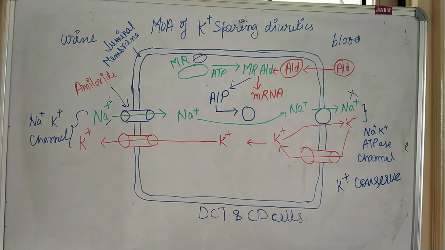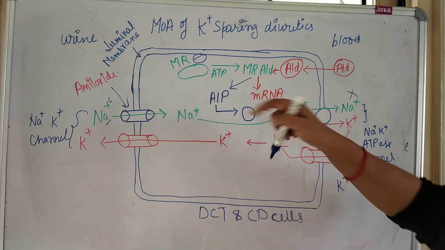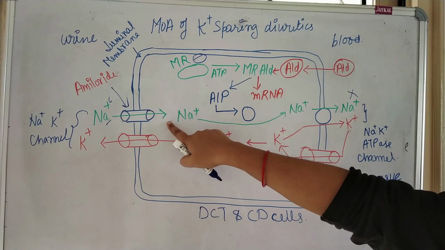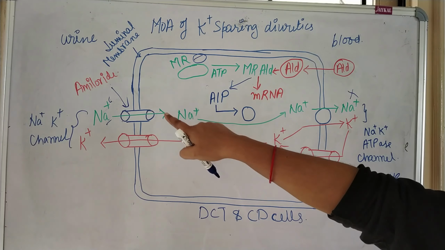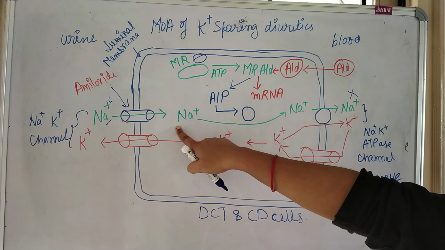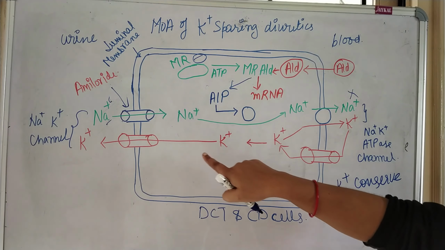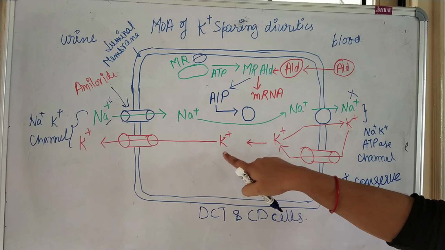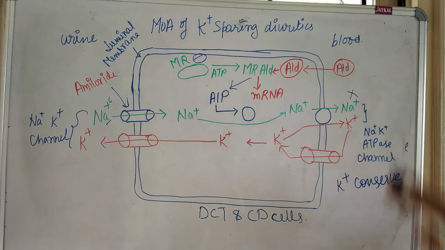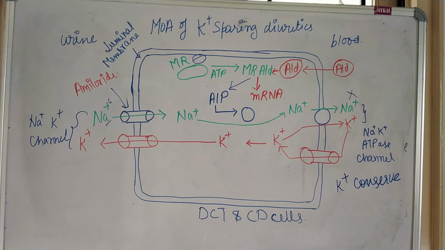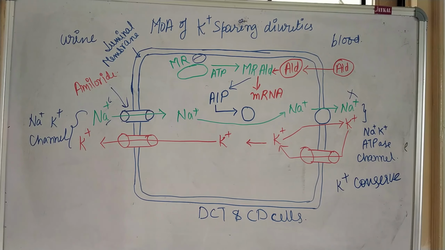To maintain the electrical potential, the K plus or the potassium ions will be conserved. So amiloride will inhibit the sodium channel to prevent the sodium reabsorption. So indirectly it is conserving the potassium and H plus ion in the body. So this is the mechanism of action of potassium sparing diuretics.